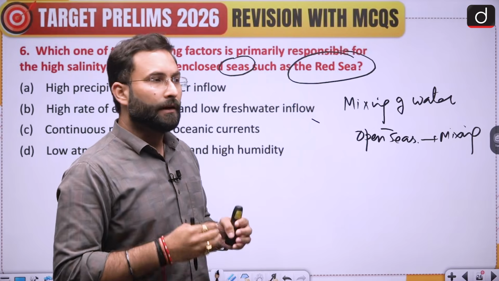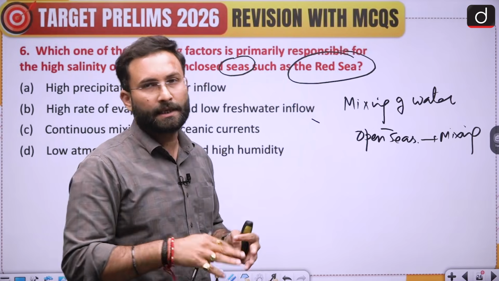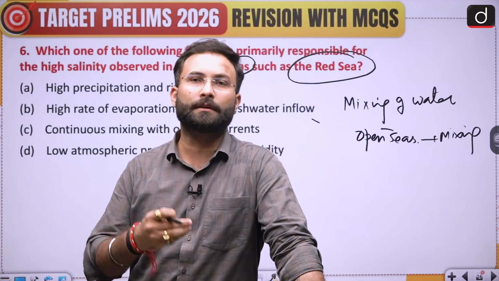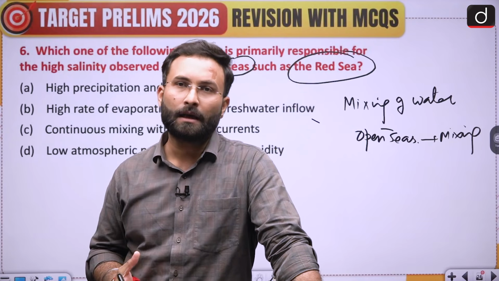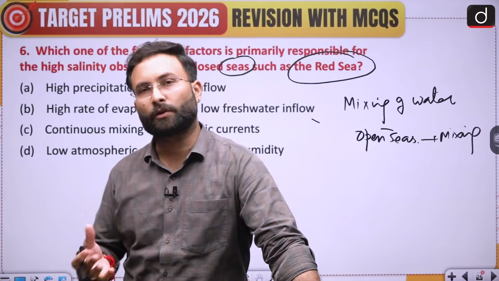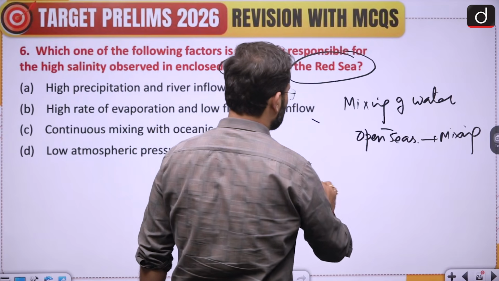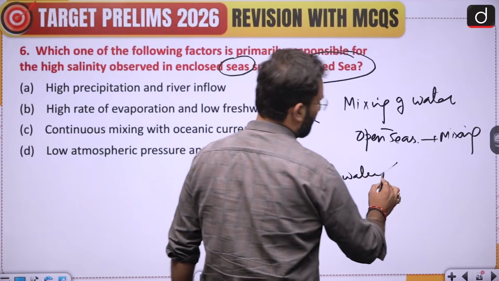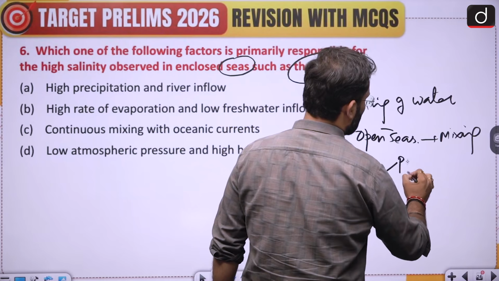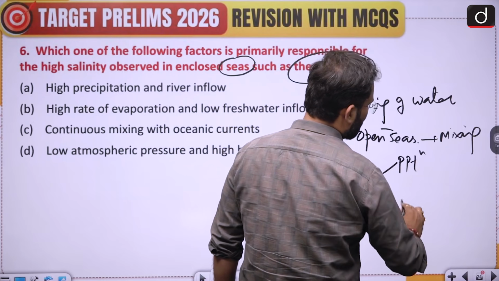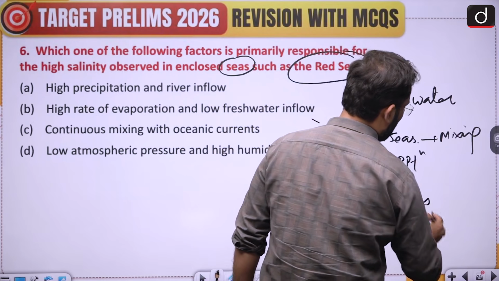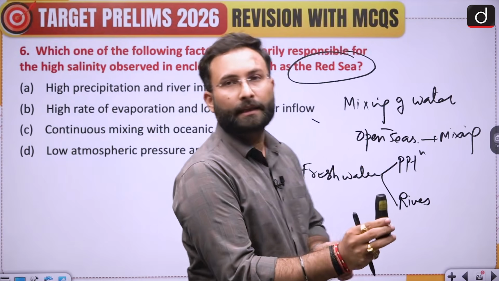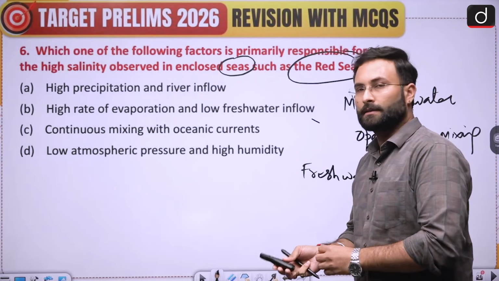Second thing is, if this particular enclosed area is getting any kind of fresh water, then you can see that there might be a decrease in the salinity. But if it is not getting any fresh water sources, fresh water is coming mainly from two things. One is your precipitation, second would be of rivers which are getting into it. Okay. So if that is there, you can see that there can be a reduction in the salinity.